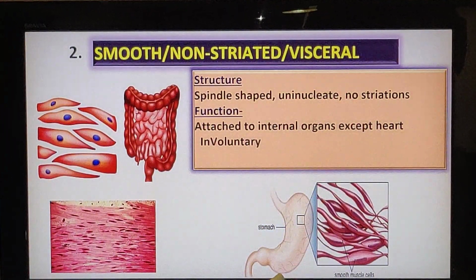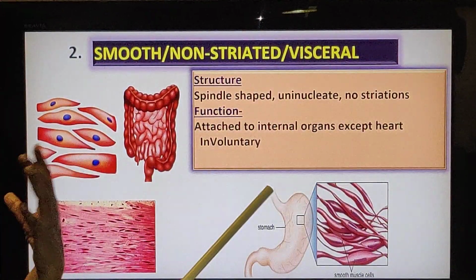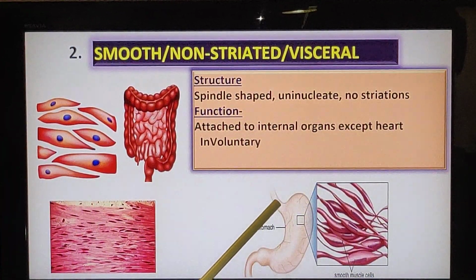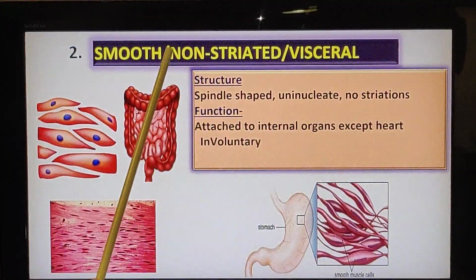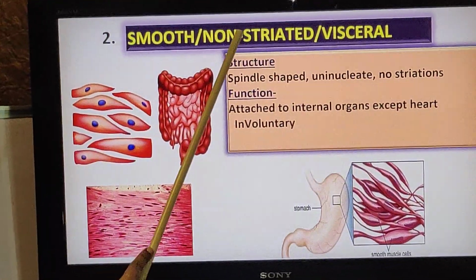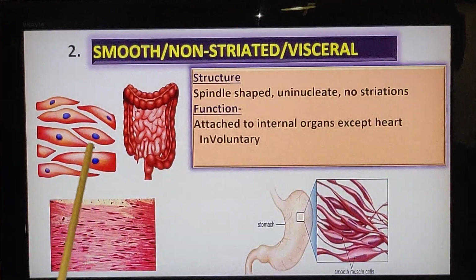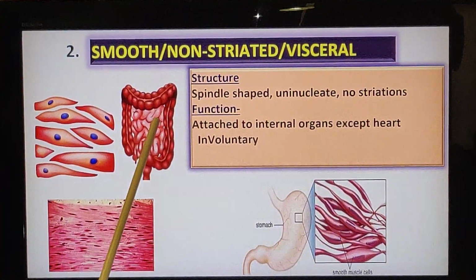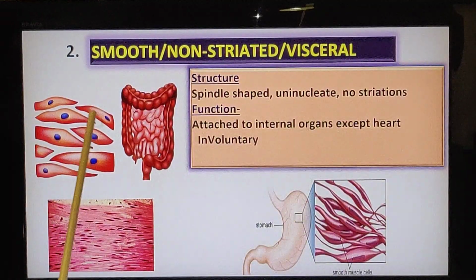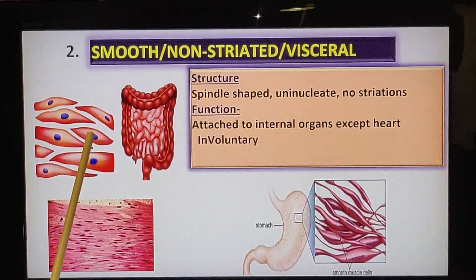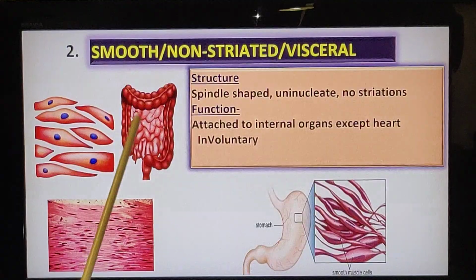Now the second type, smooth muscle. Okay, I showed you that there are movements inside our body also, in internal organs. So those internal organs have special muscles called the smooth muscles. Why are they called non-striated? Of course, no striations. You can see these are the cells. The smooth muscles which are attached to the internal organs don't have any alternate dark and light bands, no striations. So it's called non-striated muscle.